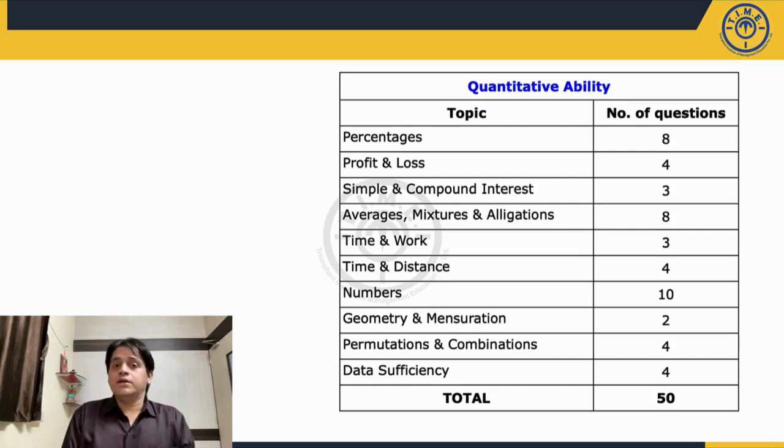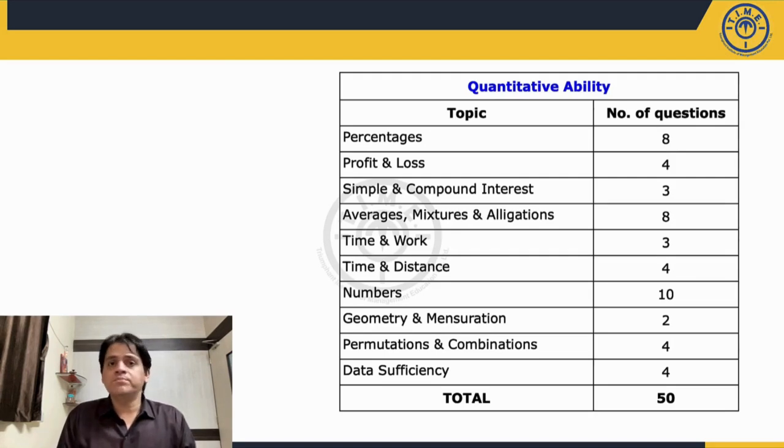Similarly, one-liners like 1.14 out of 1.9 is what percent. So such kind of questions were present. There were some challenging questions in this area, but overall percentages was easy. Then profit and loss, there were 4 questions asked, out of which 3 questions were one-liners, again very simple. 1 was slightly more difficult to calculate.